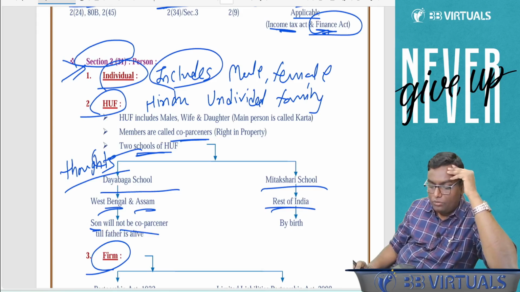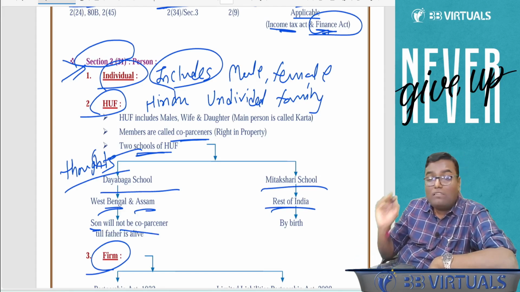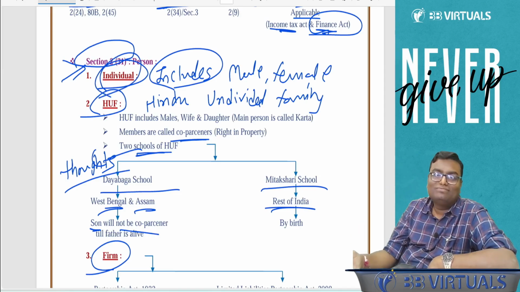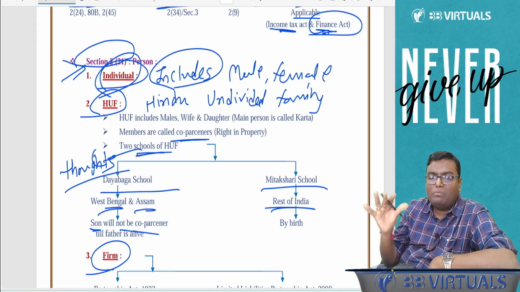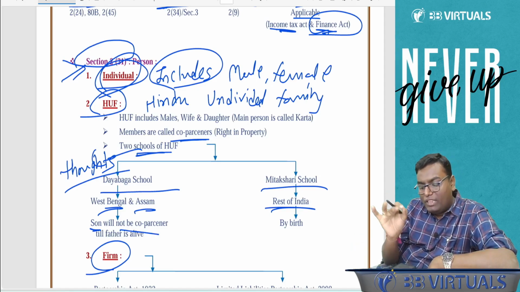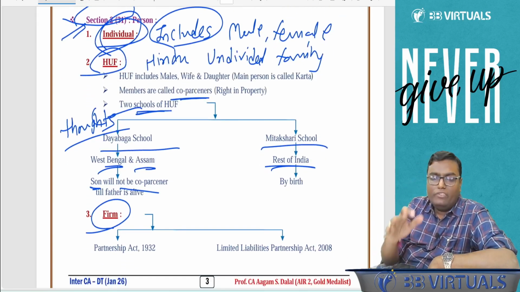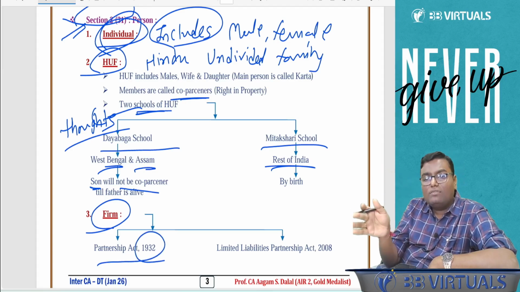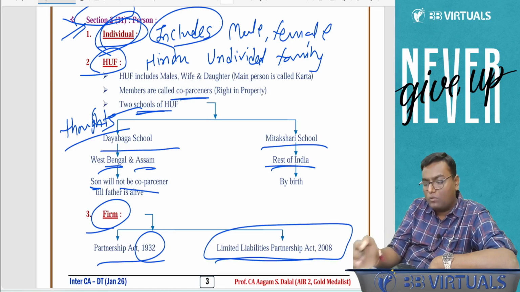Now, guys, let me tell you, this word firm means only partnership firm. Because the word sole proprietorship firm is covered by the word individual. Individual includes sole proprietor. So sole proprietorship firm is nothing separate. It is part and parcel of individual. Firm means only and only what? Partnership firm. But there are two kinds of partnership firm. One in which partners have unlimited liability, that is the Partnership Act 1932. Another one in which partners have limited liability, the Limited Liability Partnership Act 2008.